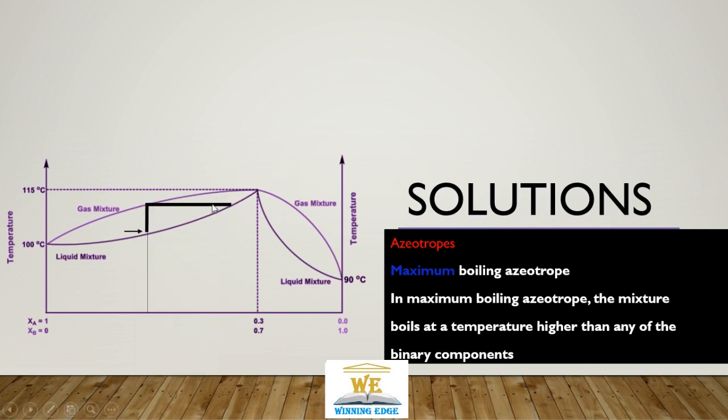Because these two points are in equilibrium, they are at the same temperature. So from here we get liquid that we can heat further. Finally we can reach this azeotropic point. But after reaching the azeotropic point, no further purification is possible.